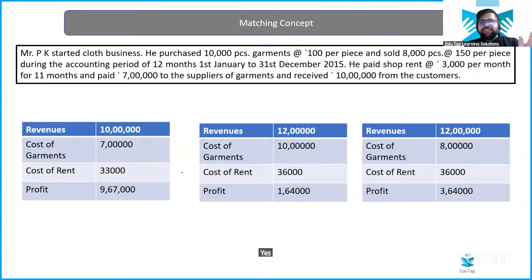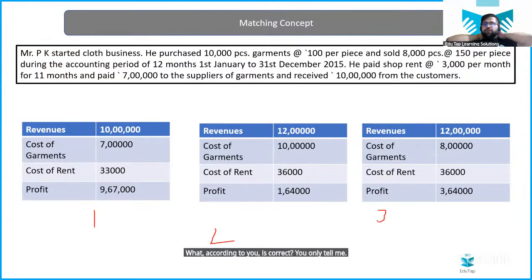Yes. So if these 3 cases are in front of you, first one, second one, and the third one, what according to you is correct? You only tell me. What according to you is the correct one? The right will be the third one.